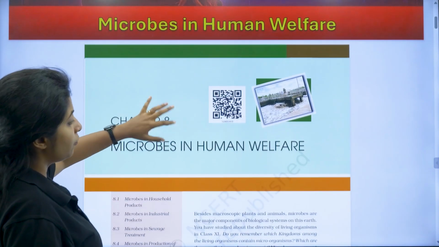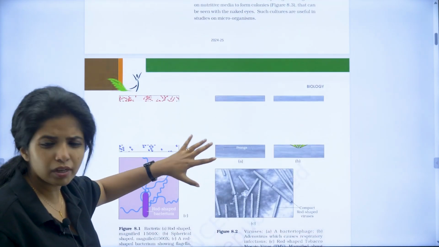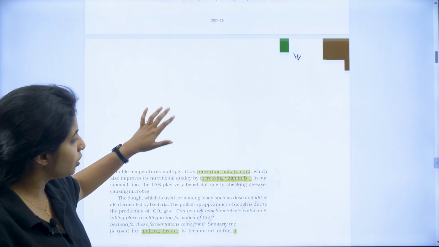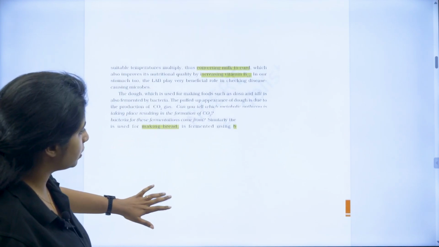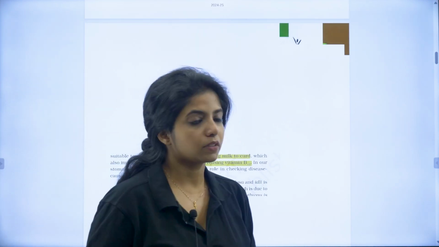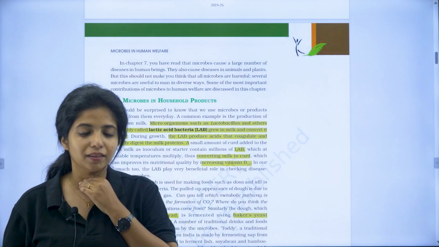So chalo. The first part of the chapter, just have a quick read of it. Don't invest too much of your time into reading it. When you come to this particular page, the page itself is not getting loaded, so let's wait for it to get loaded. Just give me a minute, and I'm so sorry if my voice is cracking.